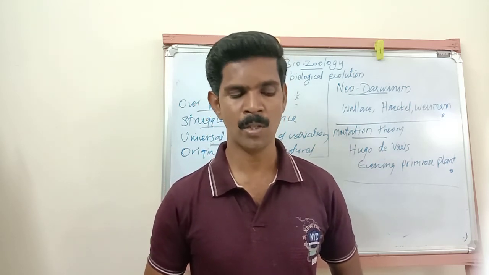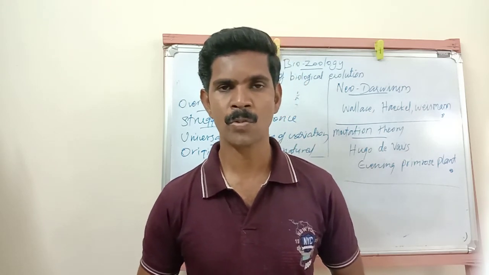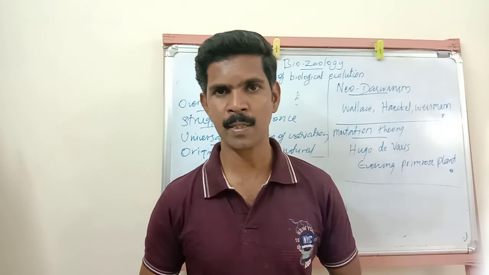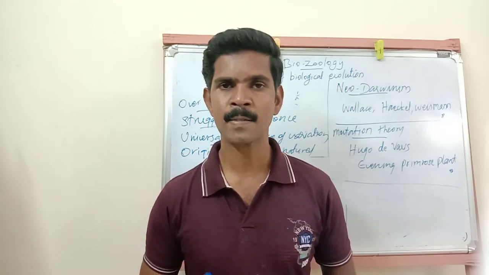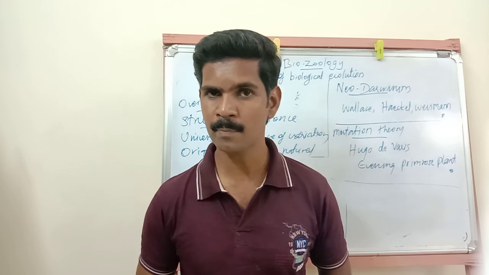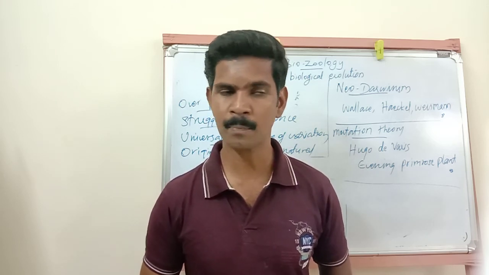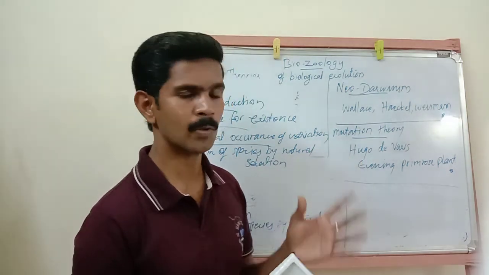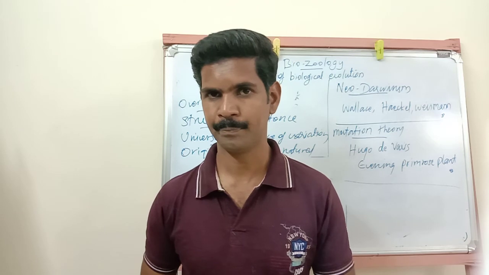Understand, my dear students? I hope you all clearly understood today's topic. Today we have studied some theories. The first theory is Lamarck's theory, called Lamarckism. The second is Neo-Lamarckism, the third is Darwinism, and the fourth is Neo-Darwinism. And finally we studied the mutation theory. So today we have completed 5 important theories.